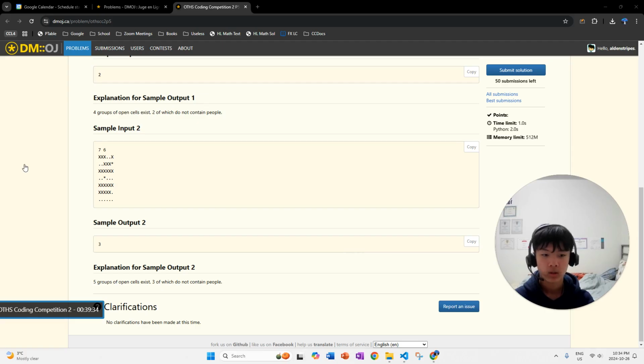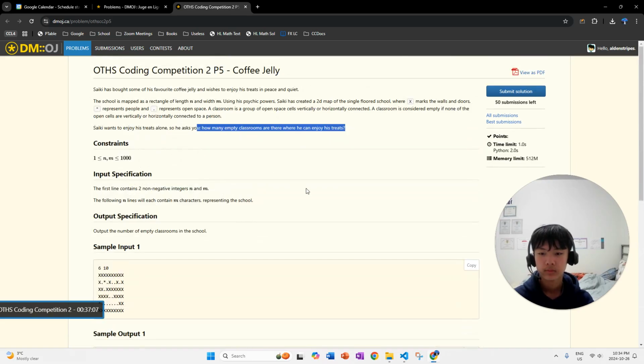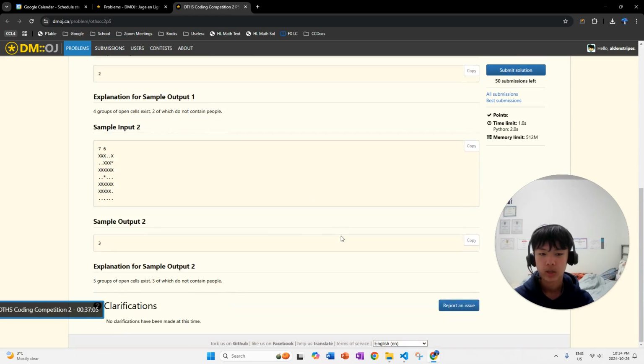And if somehow we go to the right and there's an asterisk, that means this whole group is not an open space, so we don't add that to our total count of empty classrooms.